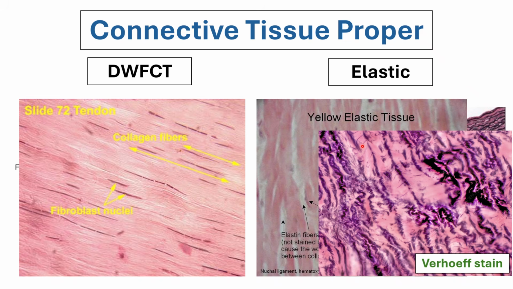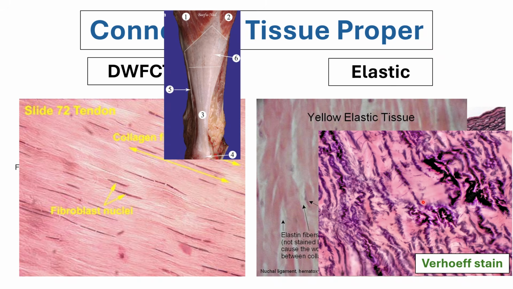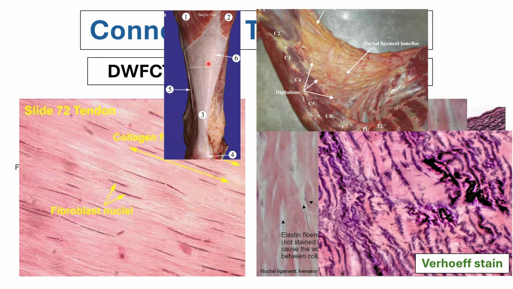Again, because of these elastic fibers, it will give off grossly a yellowish appearance. That's why your dense white fibrous connective tissue, which does not contain these yellow elastic fibers, affords the tendon its white gross appearance. While if there is the presence of your elastic fibers, it gives off a more yellowish appearance. So again, for those who are taking gross anatomy, please make sure to view and appreciate this in your gross anatomy laboratory. Okay?